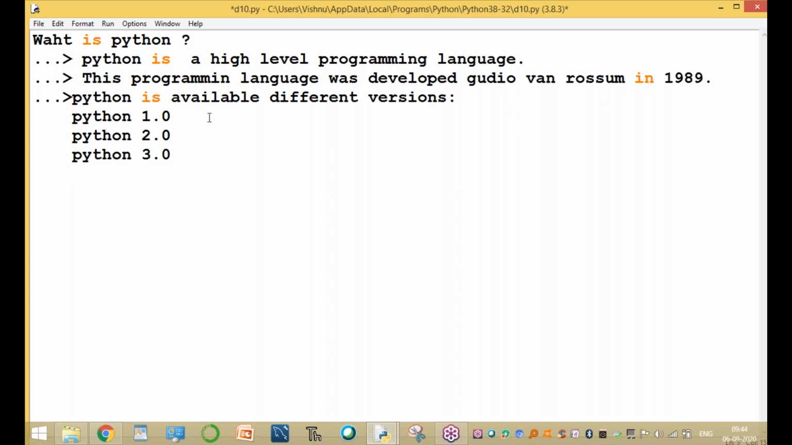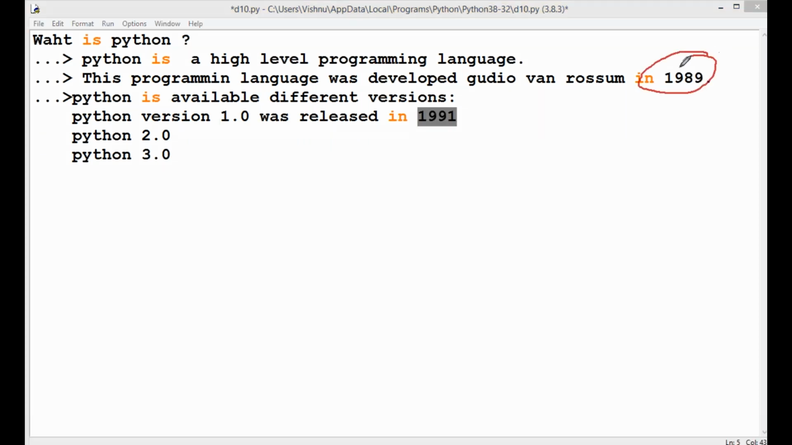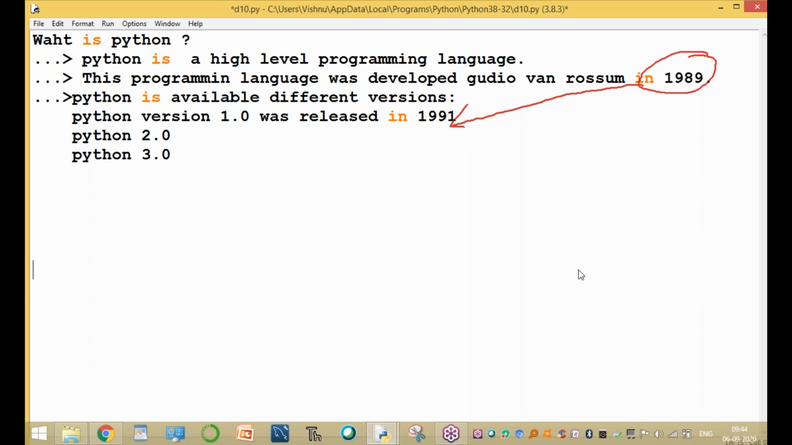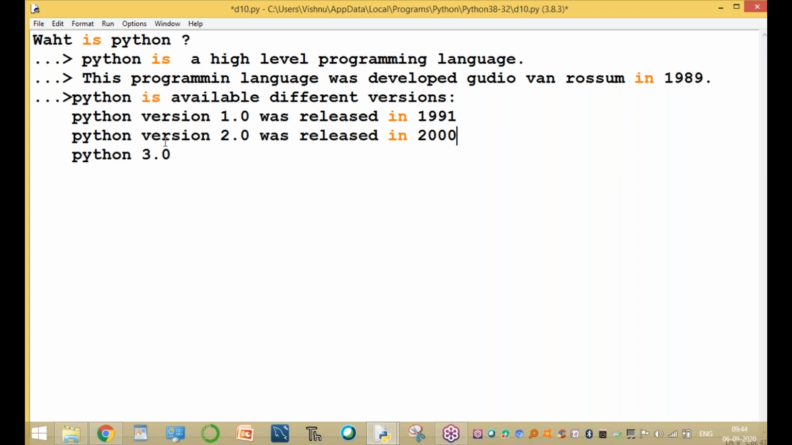Python 1.0 was released in 1991. Actually, it was developed in 1989, but it was released after 2 years. Not immediately. After some testing and manipulations, and after completing all the testing, the first version was released in the market. Python version 2.0 was released in March of the year 2000.